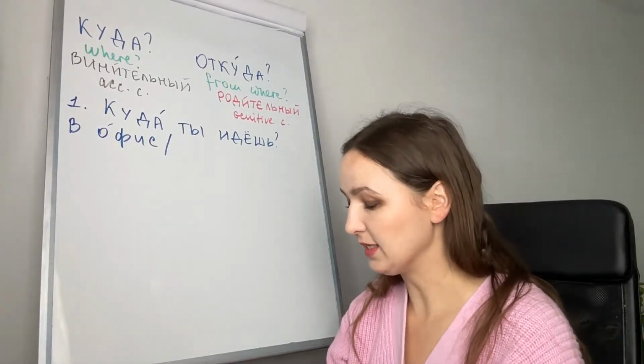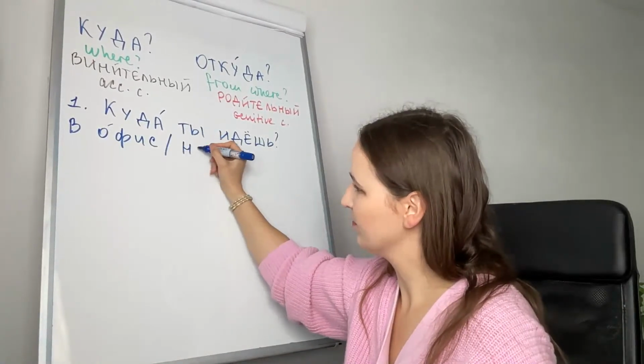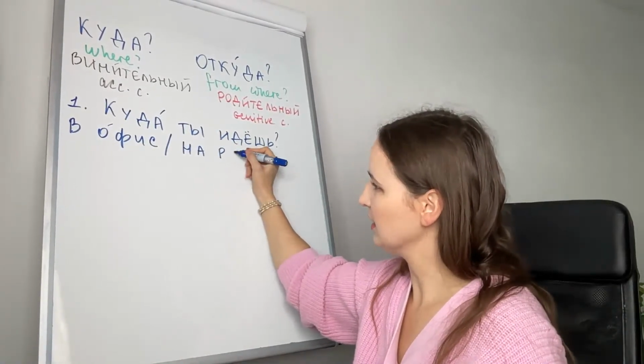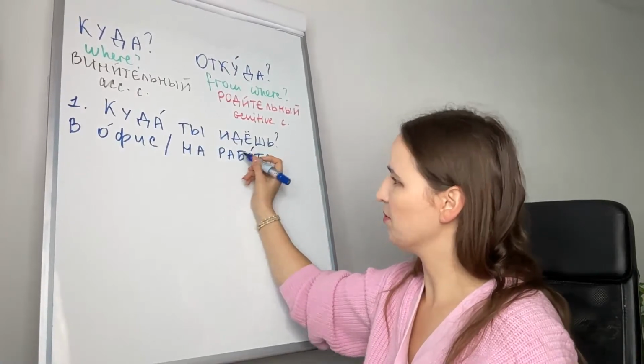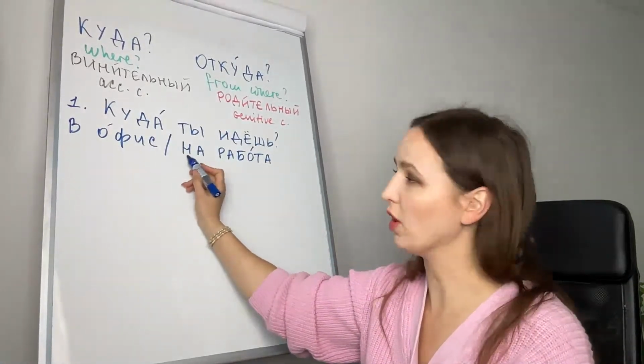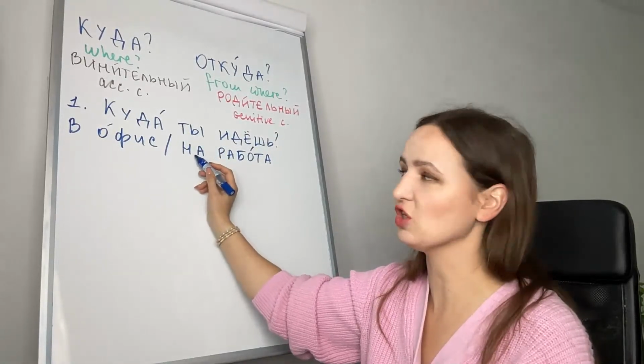Now, куда ты идешь? To work. На работа. Memorize that. To go to work, we use it with the preposition на.